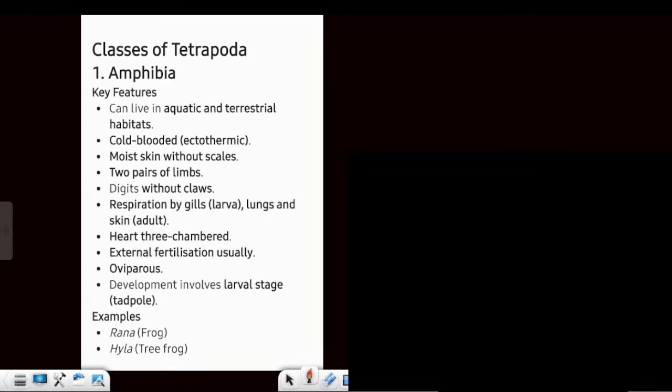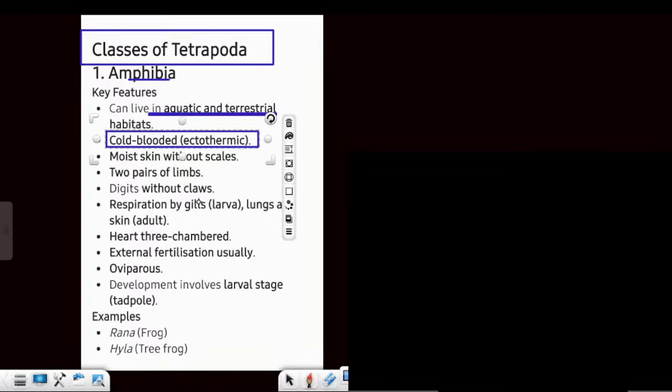All right, moving on to the classes of Tetrapoda. See, first Tetrapoda is amphibian. As the name says, it has dual habitat, lives in water as well as on land. Cold-blooded. Fishes are also cold-blooded. All the Pisces are also cold-blooded. Cold-blooded means they cannot regulate the body temperature. They have moist skin and without scales. Moist skin is going to help in cutaneous respiration. Are these points clear?